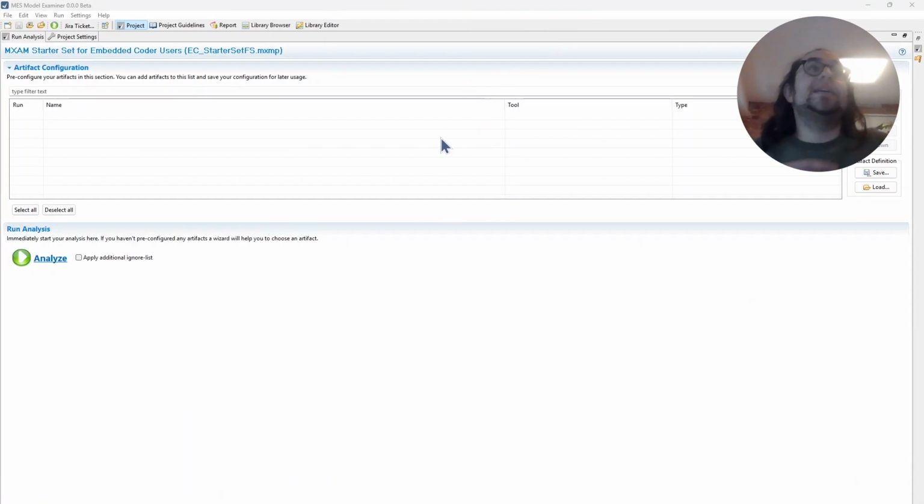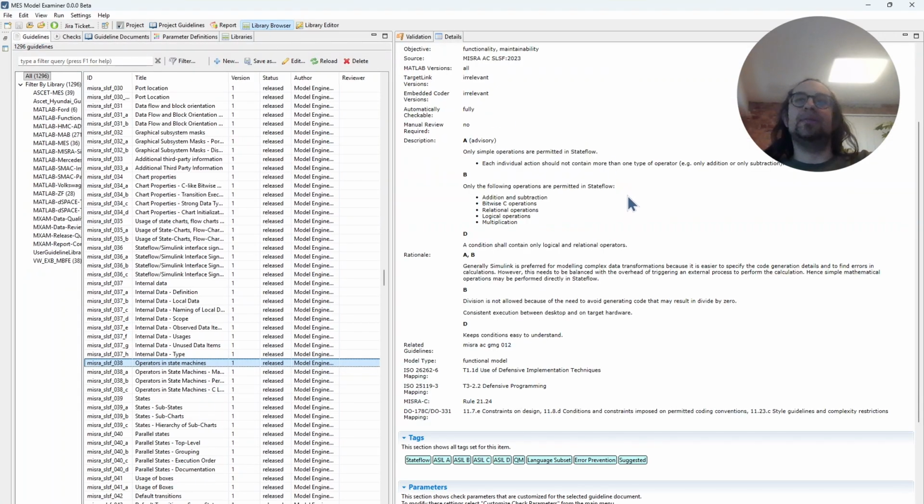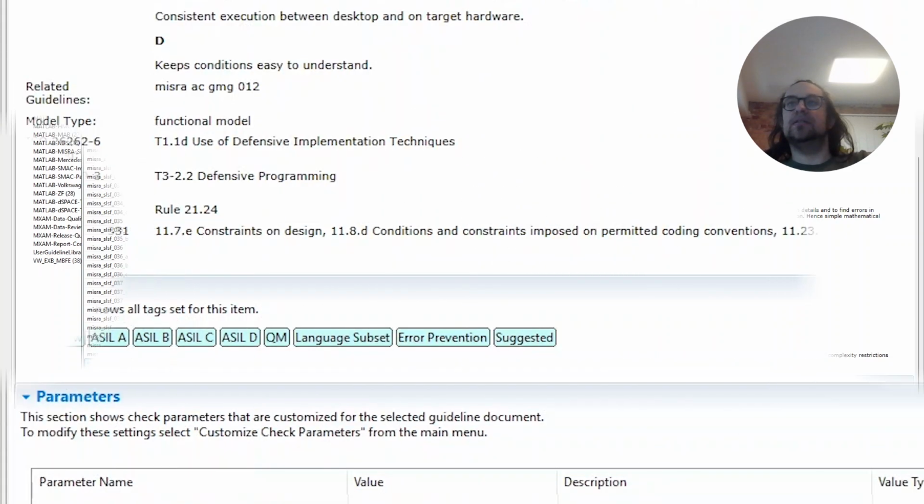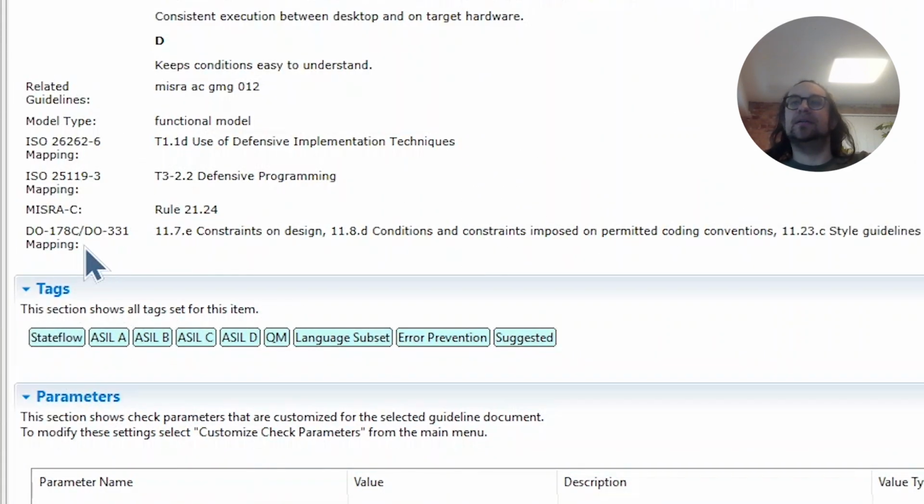As MES's core focus is on functional safety, we also enhanced our mapping between topics from safety standards that should be covered by guidelines, with the mapping for the aviation safety standards, which you see here, DO-178C and DO-331.